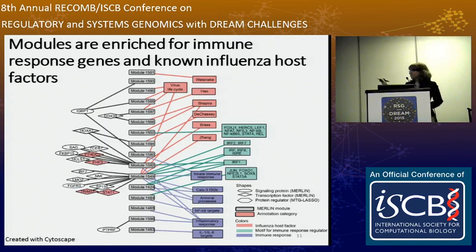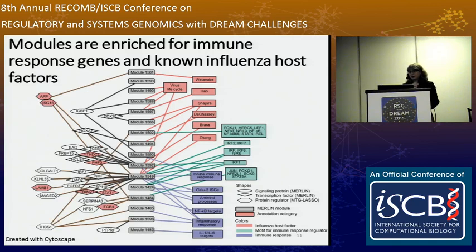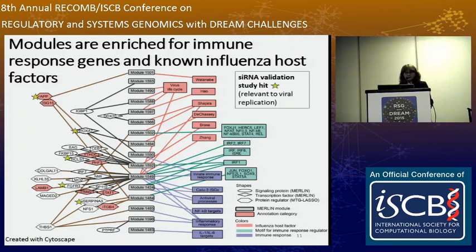Now on the left, I'm starting to add in some of the top regulators predicted by our method for these modules. Now these regulators come from the mRNA level data, and we can add in the regulators identified at the protein level data as well. And the regulators that are filled in with pink here, several of them we note were independently identified for importance for influenza replication. Furthermore, we were able to perform an siRNA validation study on some of our regulators and identified some additional ones that showed importance for viral replication in our study as well. And these are marked with these yellow stars on the figure.